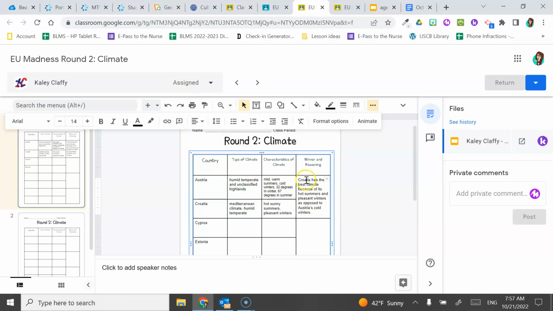So that's my reasoning. And then I would go back to the bracket, of course, and put Croatia as moving on to the biomes round.